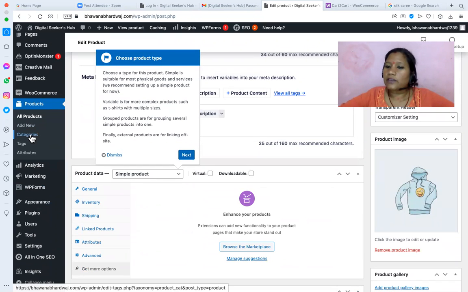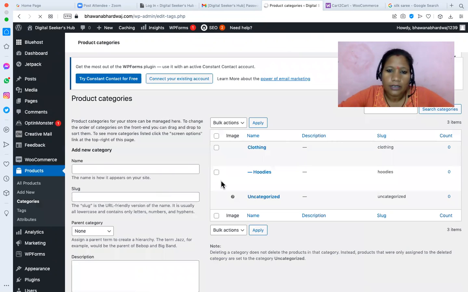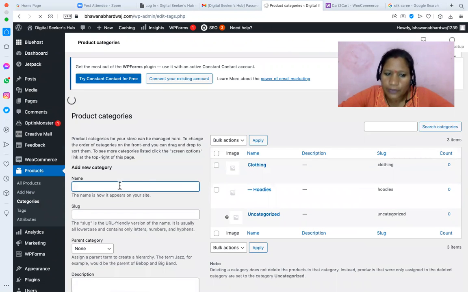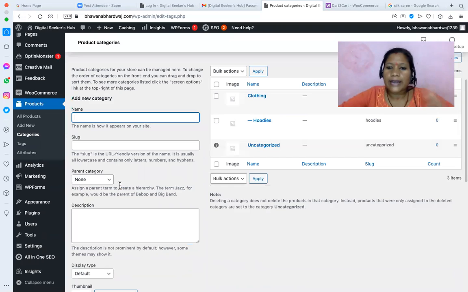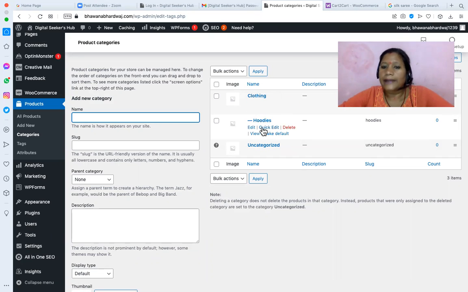But before adding the product, you must have the category as well, because whatever industry you are in, your product has a category. So here you can manage the product category. Do you remember how to add a category? For example, clothing is one category, and hoodies is a subcategory of clothing.